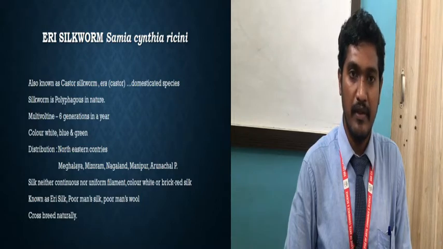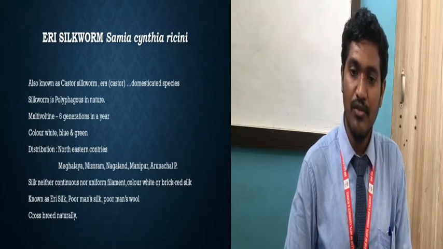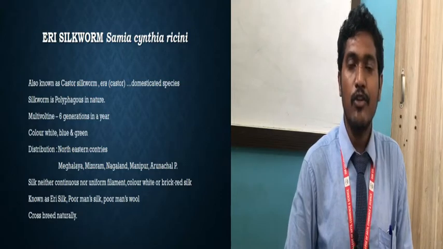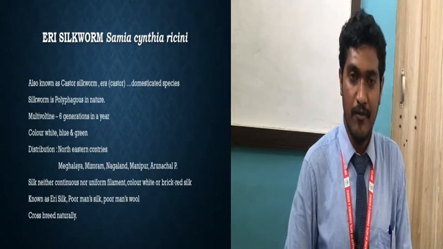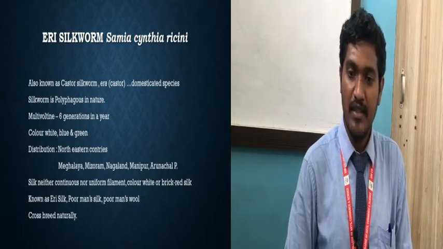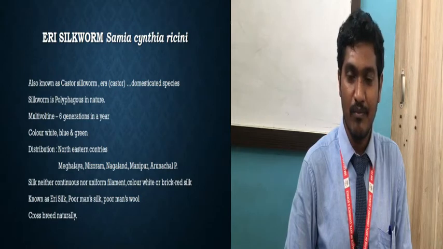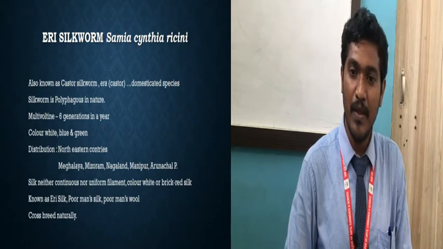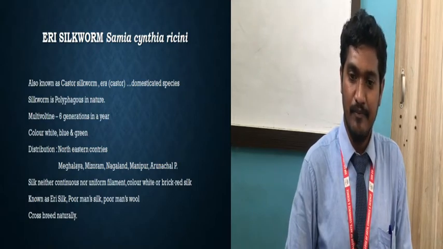Then the next is color. The color is white, blue, green. We will see some images so we can see the color. White, blue, green. And in this also, the color of the egg will be different, the color of the larvae will be different, and the color of the adult differs in these silkworms. Distribution is given: it is found majorly in the northeastern states of India, that is Meghalaya, Mizoram, Nagaland, Manipur, Arunachal Pradesh. These are some of the regions where major production of this Eri silkworm takes place.